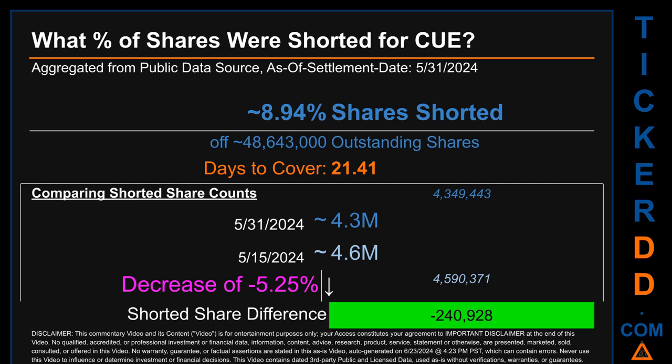What percentage of shares were shorted for CUE for the 2-week period ending on settlement date, May 31, 2024? About 4.3 million shares of CUE were shorted out of a total of approximately 48.6 million outstanding shares.